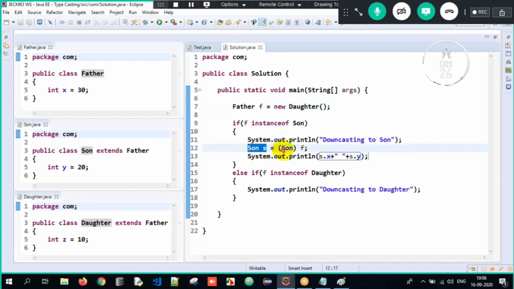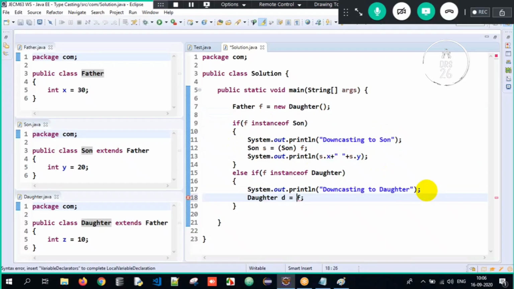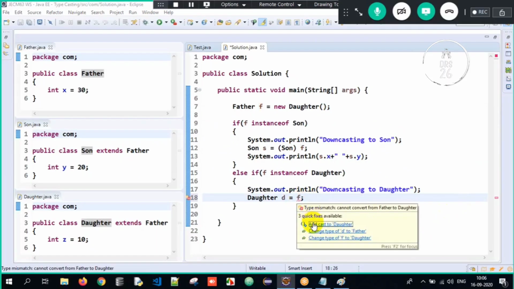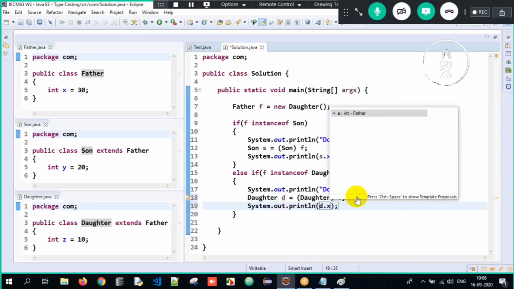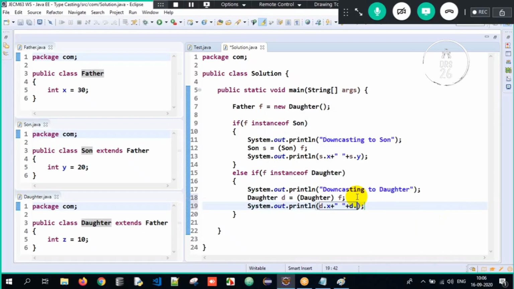Now I can downcast it to Son. I check: is the Father object having an instance of Son? Yes. I need to downcast to Son. I will downcast it and I can access both the properties. Similarly, if it is a Daughter object, I have to write Daughter D, so I have to downcast it to Daughter. Here I will write it explicitly. With the reference of D, I can access the superclass property and I can also access the subclass property.